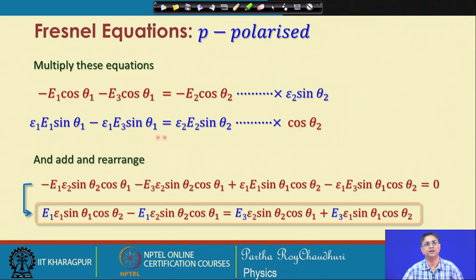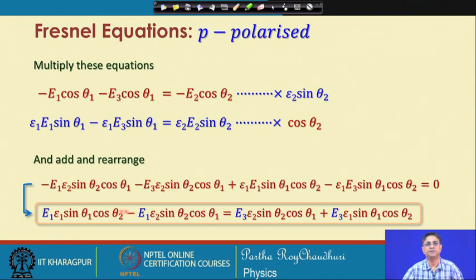Here also you will get epsilon 1 E 2 cosine theta 2 sin theta 1. So, you can add both of them. If you add both of them, then you can see this equation.